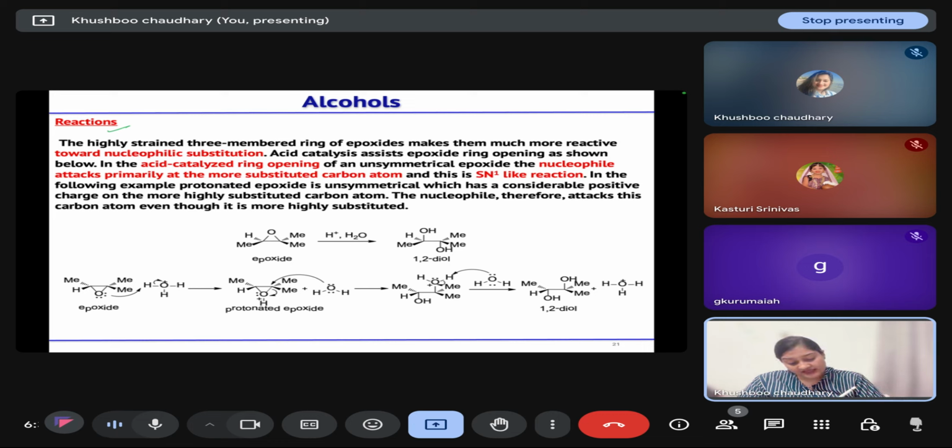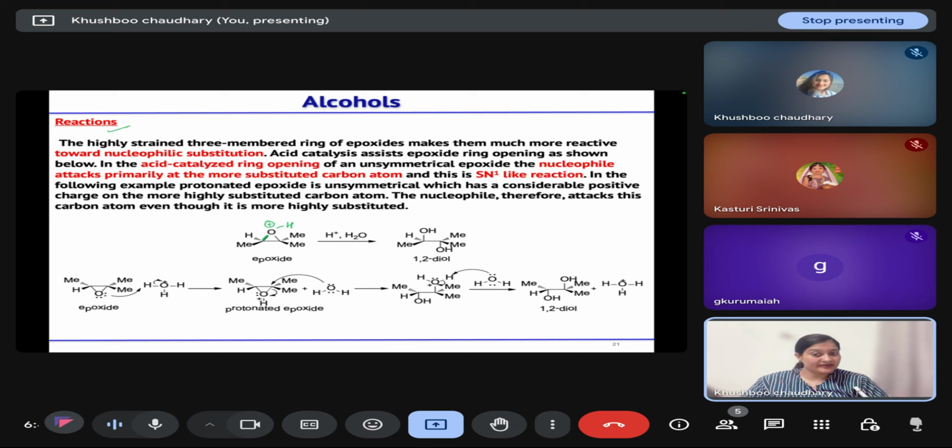In the presence of acid, your oxygen will abstract the proton from the acidic medium and get a positive charge, and then it leads to the formation of the more stable carbocation, where water is attacking, because this oxygen-carbon bond gets weakened by the positive charge on the oxygen. So then water will attack at the more substituted side and leads to the formation of your diol.